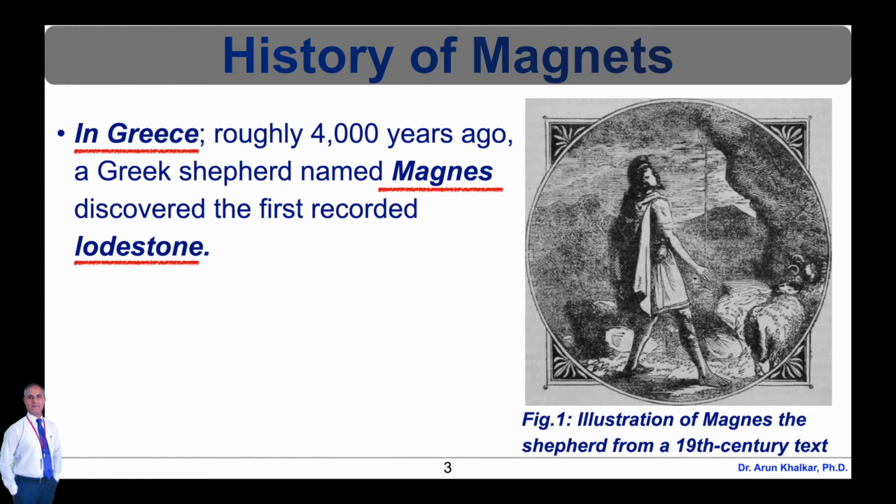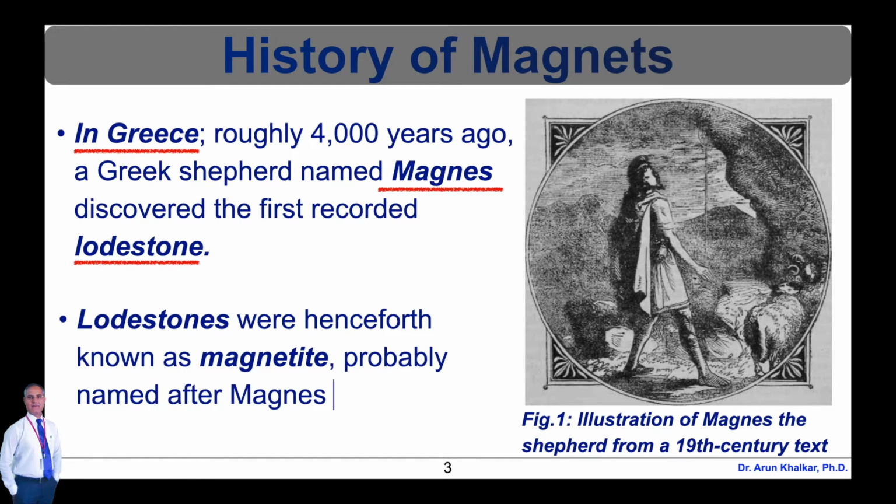The iron in his stick and the nails had become attracted to the magnetic rock. The stone was named magnetite after the name of the shepherd or the country it was found in. It was also known as lodestone because of its attractive properties. The illustration of Magnes, the shepherd, from a 19th century text is shown in figure number 1.